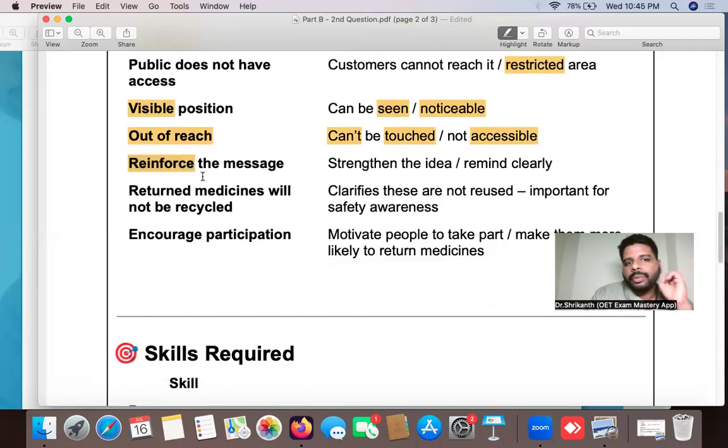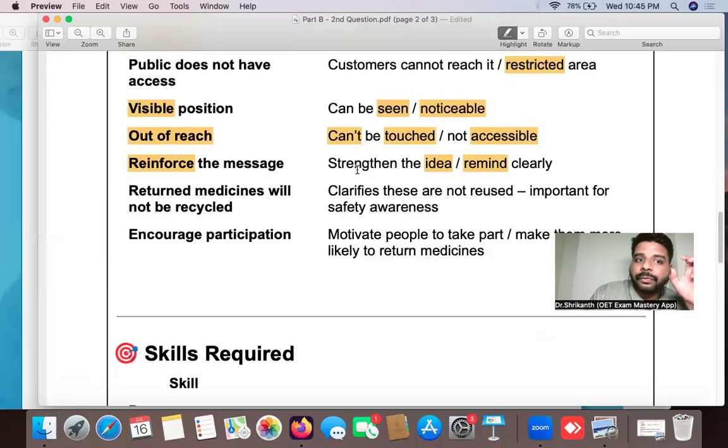Reinforce. This is one of the most common verbs I see in OET reading, and even in speaking this word comes. Reinforce basically means to remind someone, or to very strongly state an idea.